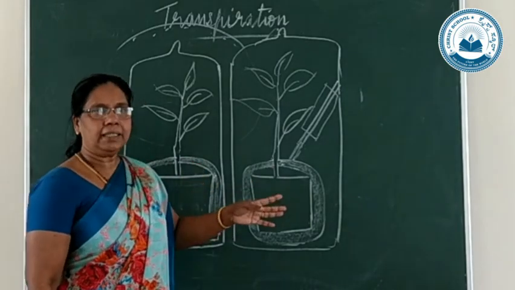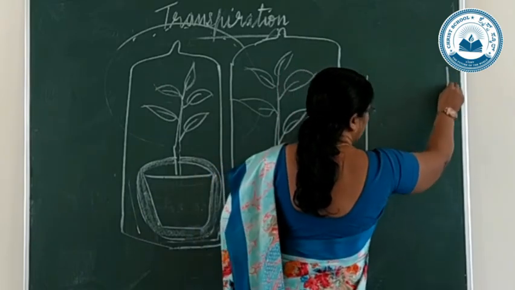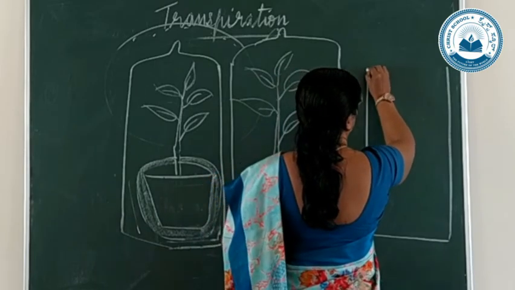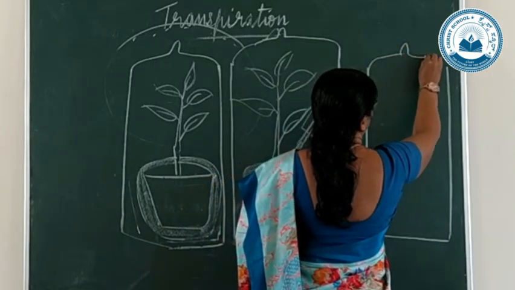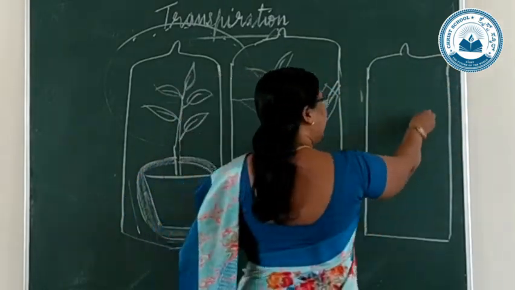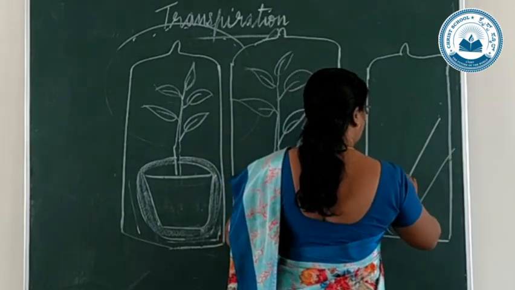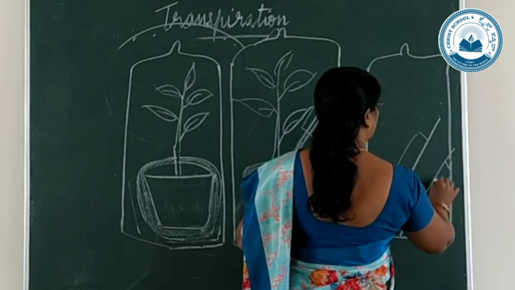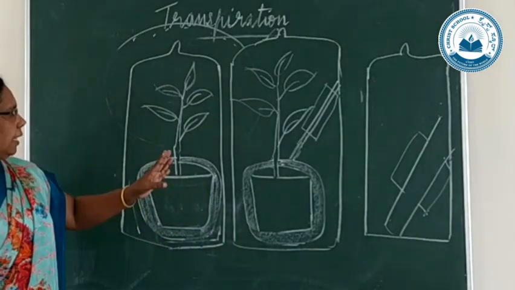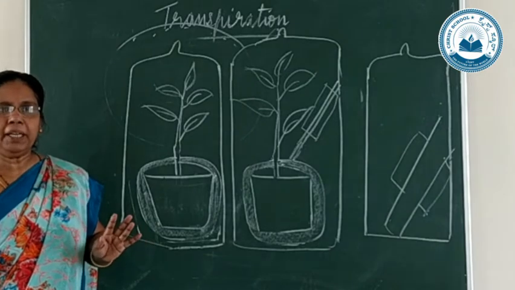And in the third case, similarly, you can see a bell jar. So, a bell jar you are keeping here. Then here you are keeping a blue cobalt chloride paper. This is the cobalt chloride paper. So, it is blue in color. So, the apparatus is set up like this, and 3 to 4 hours you are keeping it like this.